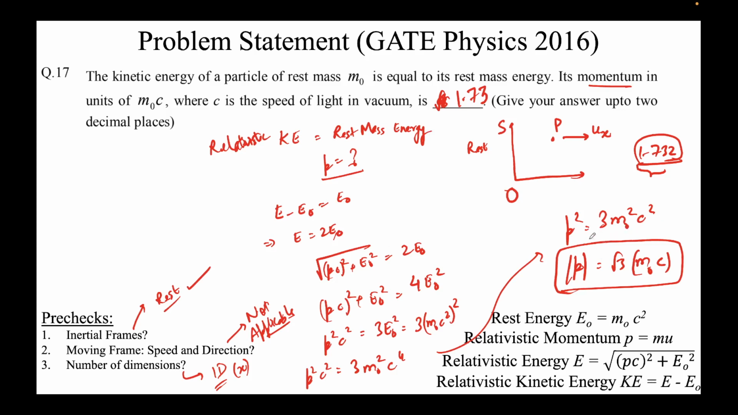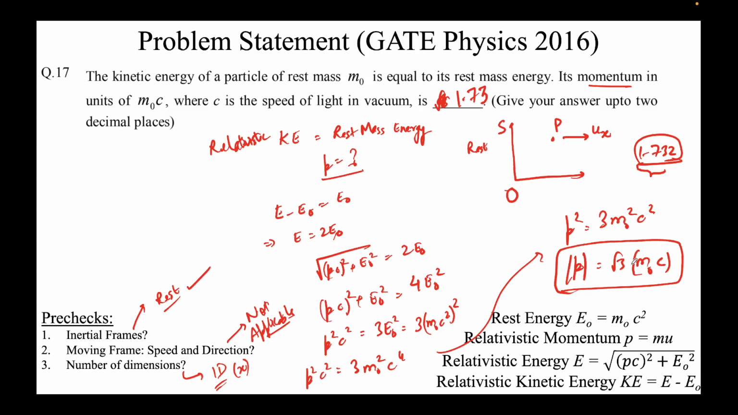Took the square root, and we are interested only in the magnitude of the momentum. Hence it will come out to be root 3 times m naught C, and we are required to find it in units of m naught C. So this will come out to be root 3. Rounding off is 1.73. So this is a very straightforward, purely formula based question.